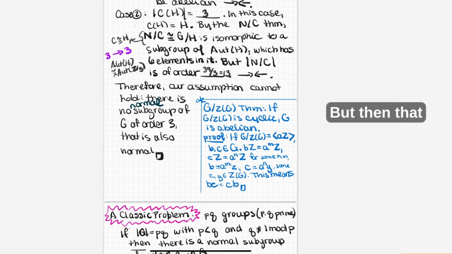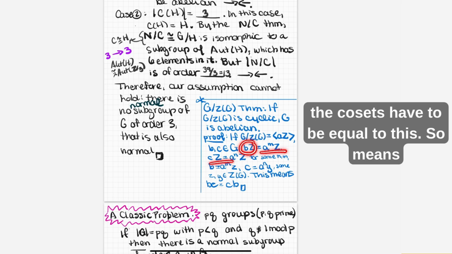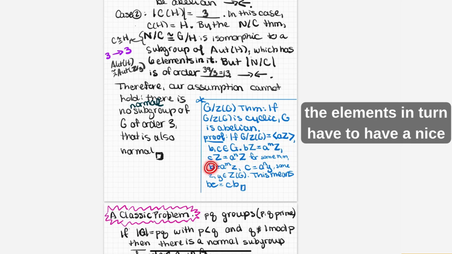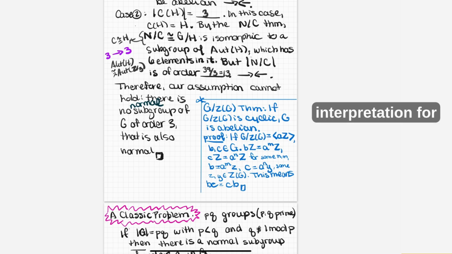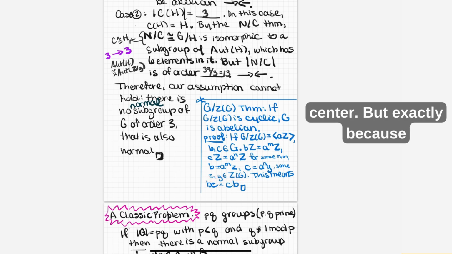But then that means that we can write those elements, so the cosets have to be equal to this. So that means the elements in turn have to have a nice interpretation for some elements Z and Y inside of the center.